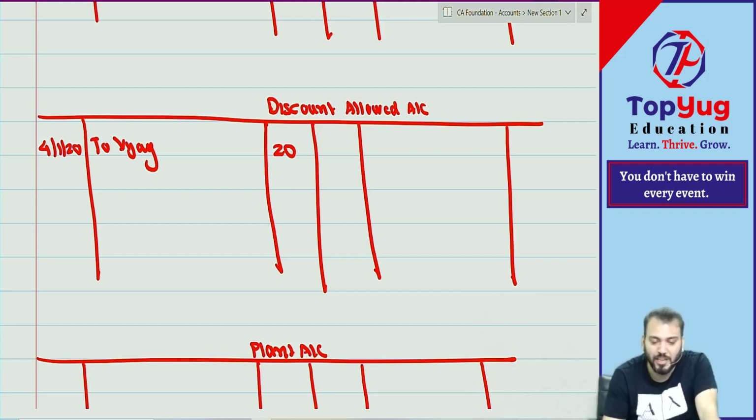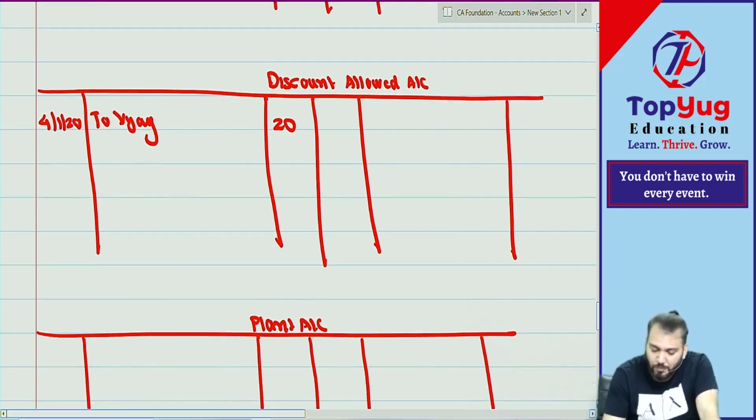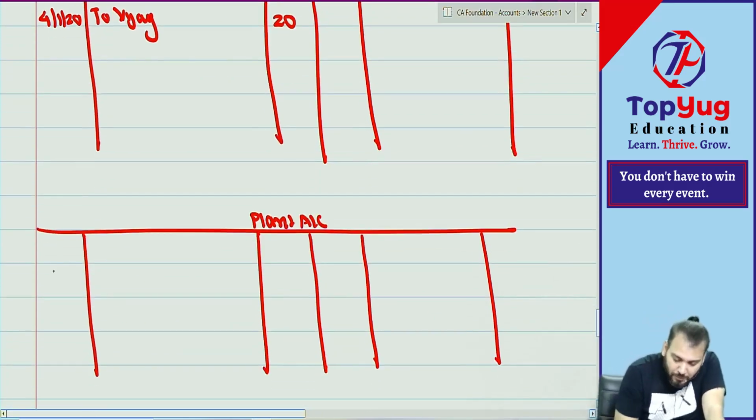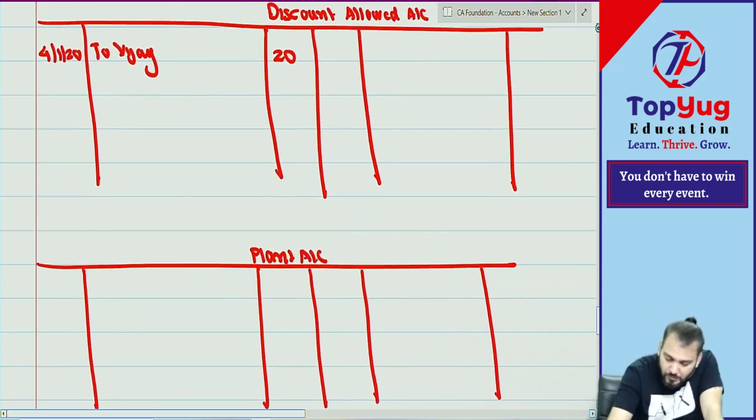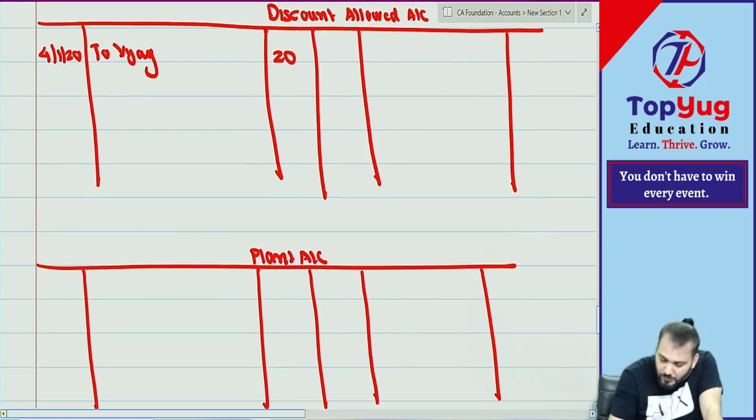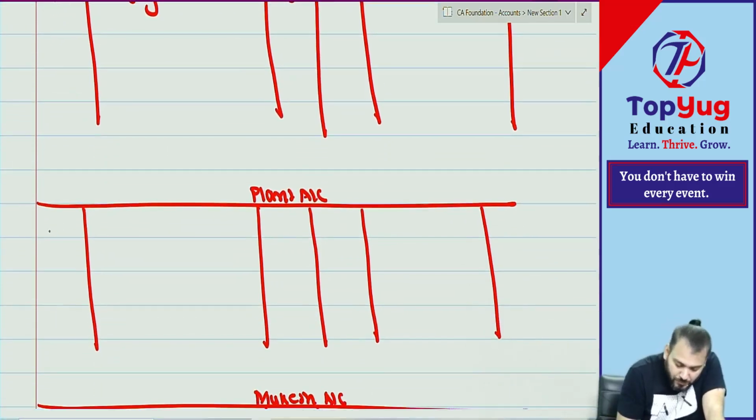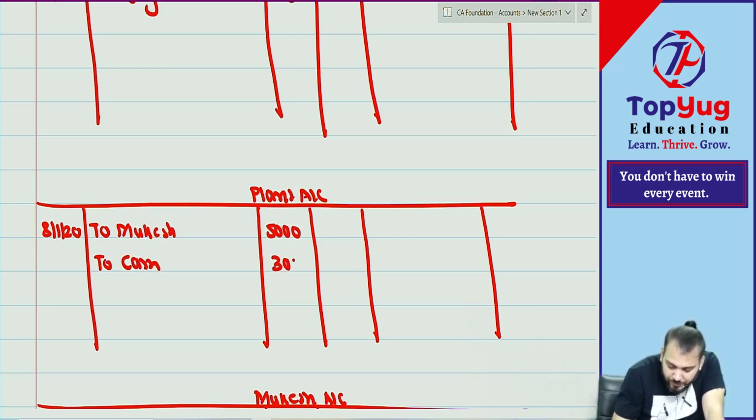Then we came to 8th Jan. Mukesh purchase plant. We'll go to plant account. On which date? 8th Jan 2020. To what? To Mukesh, how much? 5,000. And to what? Cash, how much? 300.